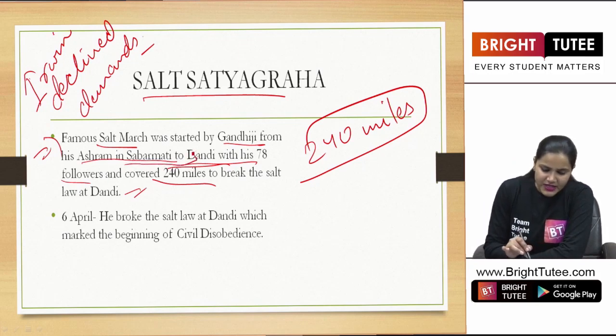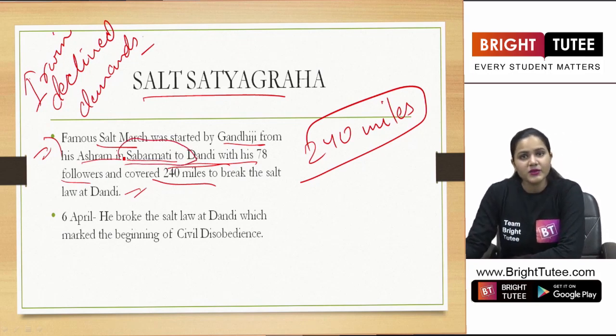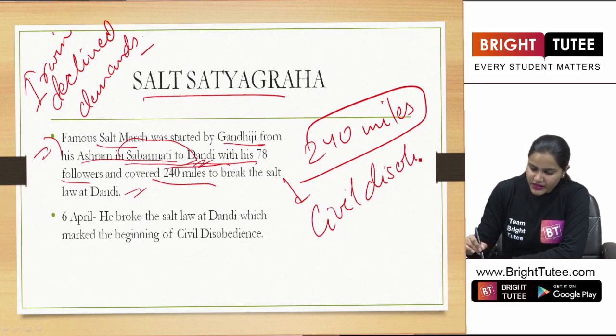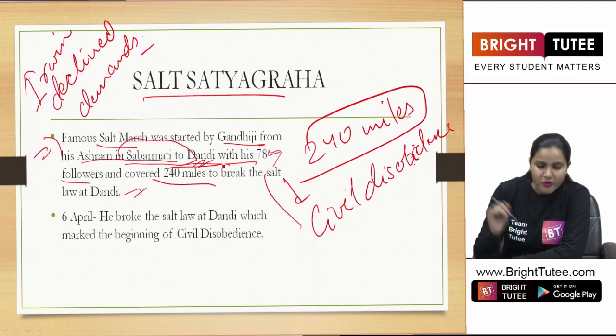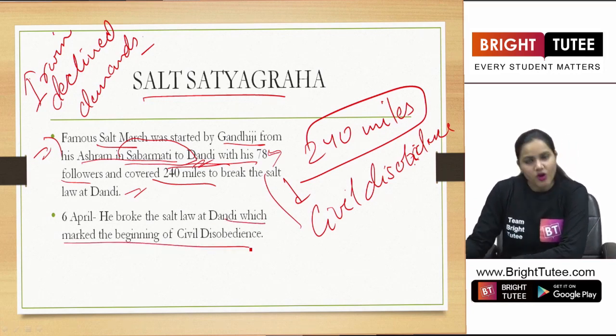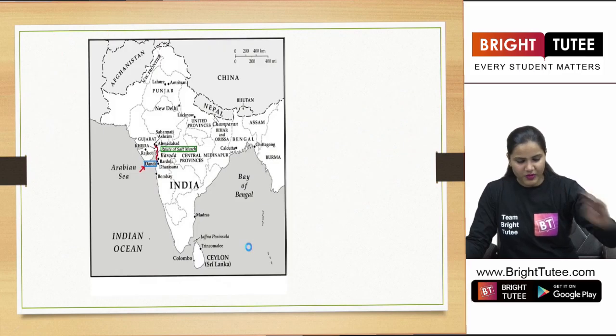The place from where it was started was his ashram in Sabarmati, and he started the civil disobedience movement. This marked the beginning of civil disobedience movement. What? The breaking of salt law at Dandi. On 6th April, he broke the salt law at Dandi, which marked the beginning of civil disobedience movement.